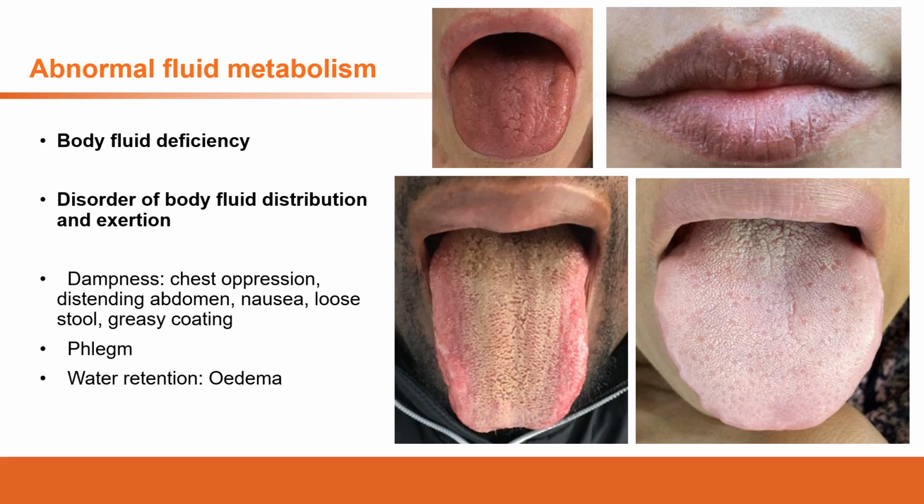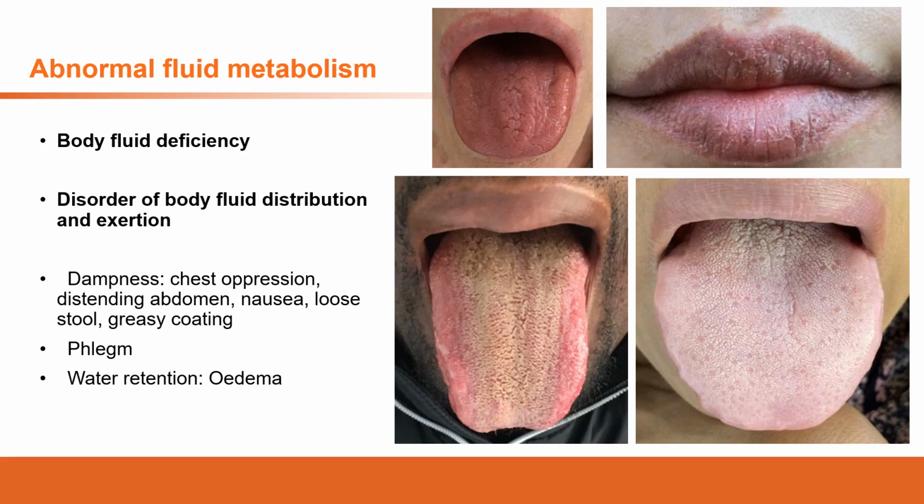So as you can see from here, multiple organs are involved in this process. And from all these organs, the function of the lung, the spleen, and the kidney are most important in this process, especially the qi regulation, because the movement of the body fluid needs to rely on the qi movement.